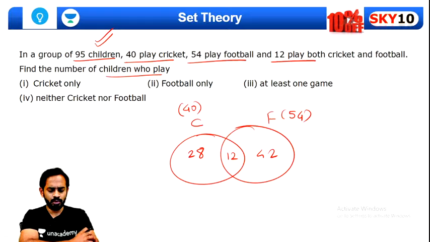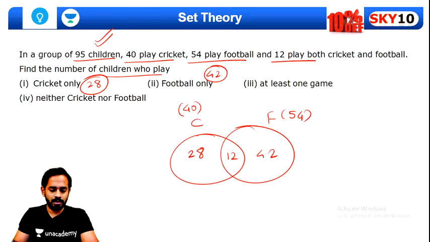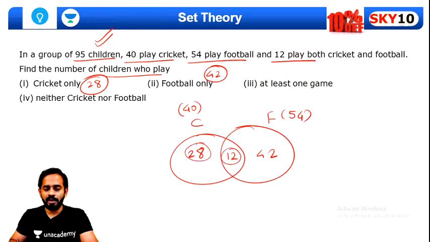No, I guess Chetan, 32 won't be the answer. See, cricket only there are 28. This is the answer of the first question. Football only, for football only there are 42 children who play only football. Yeah, very good. 42 is the answer. At least one game. Now what do we mean by at least one game? 28 plus 12 plus 42. So in total there will be 82 children who play at least one game.